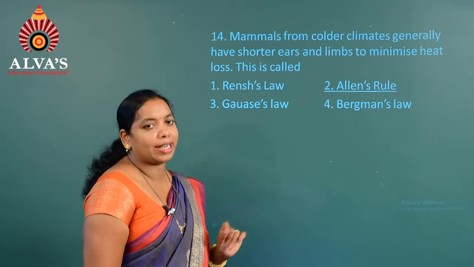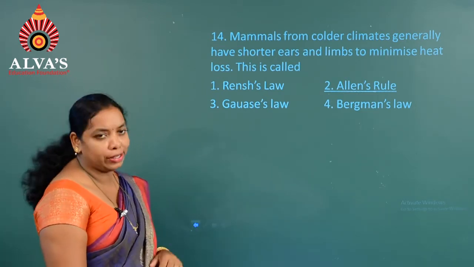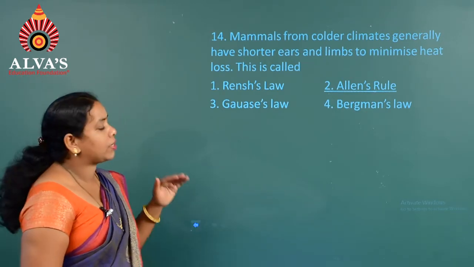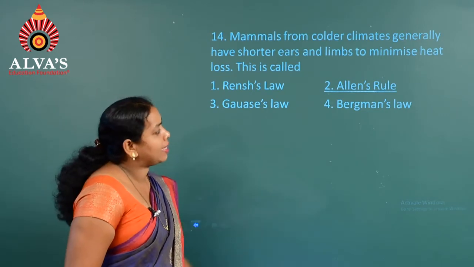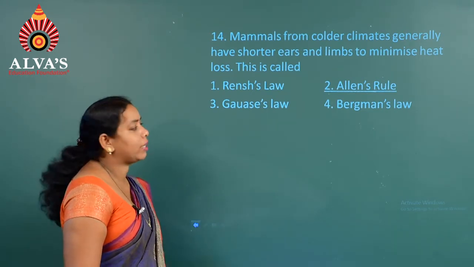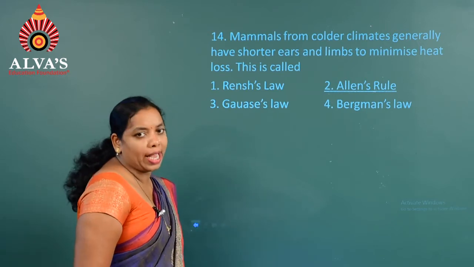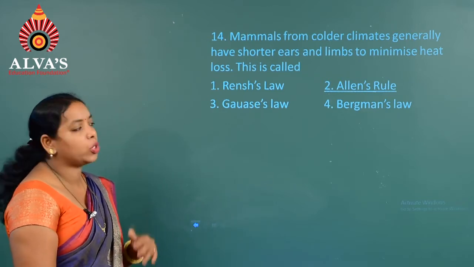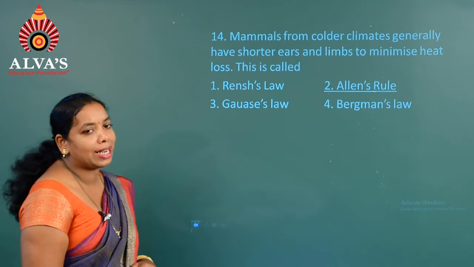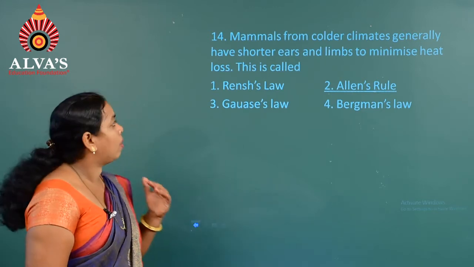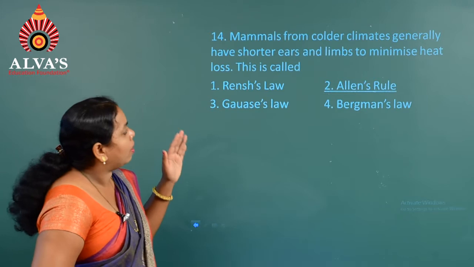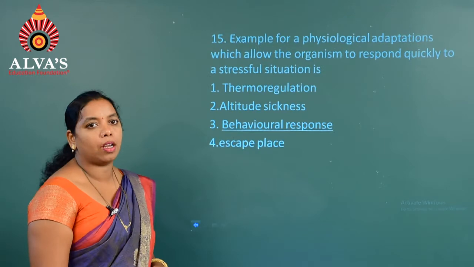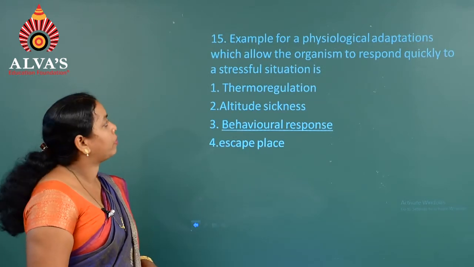Mammals from colder climates generally have short ears and limbs to minimize the heat loss. This is called. So this is the law of Allen. Hence we can see that the second option is the right answer, that is Allen's rule. Allen's rule explains that the animals living in the colder climate generally used to have shorter ears and limbs to minimize the loss of heat. So this is what is called Allen's rule. Hence the answer for question number 14 is the second one. Moving on to the next question, that is question number 15.